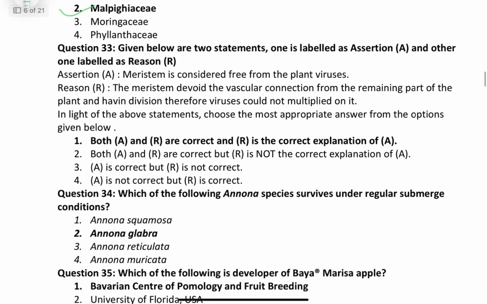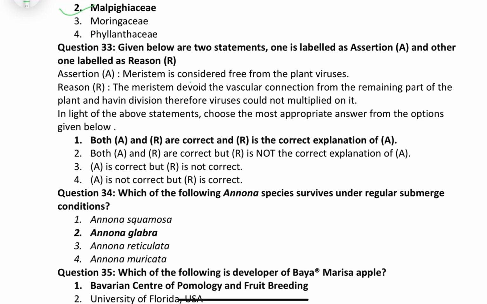Question number 33. Meristem is considered free from plant virus. That is correct. Why is it so? It is because meristem is devoid of vascular connection with the remaining part of the plant and has rapid cell division, therefore the virus could not multiply. Both statements are correct. It means a higher rate of cell division, cell elongation, lack of vascular connection, and a high level of oxygen. These are responsible for the development of the virus-free characteristic in this case. So both statements are correct.